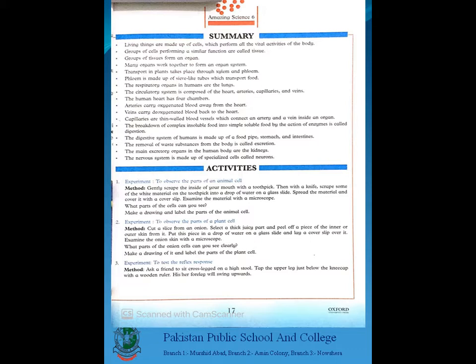Living things are made up of cells which perform all the vital activities. Underline the word activities. Second sentence, underline the word groups. And in the third sentence, underline the word organ. Group of tissues form an organ. Underline organ. Many organs work together to form an organ system. Yes, the last word, organ system, should be underlined.